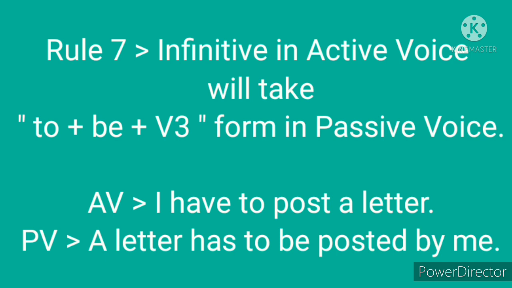After the first person we can have only the verb have. But in the passive voice sentence, the object from the active voice has been changed into the subject of the passive voice sentence. A letter is the subject now. And since it is singular, there is has here. Okay.